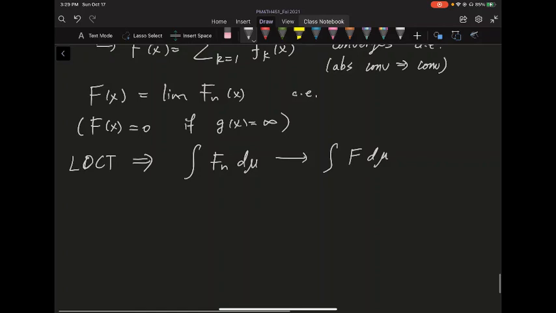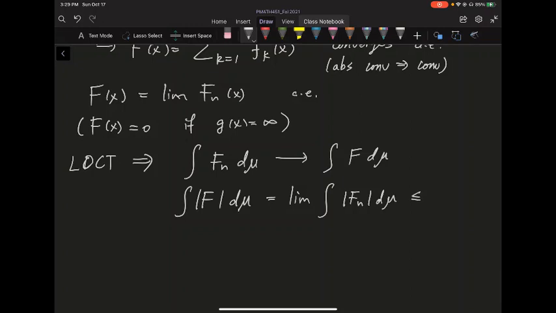And in fact, the integral of the absolute value of f d mu is also equal to the limit of the integral of the absolute values of these Fn d mu. Again, each Fn is dominated by g, so this is bounded by the one norm of g, which is less than infinity. So here I have this big F inside the L1 space.